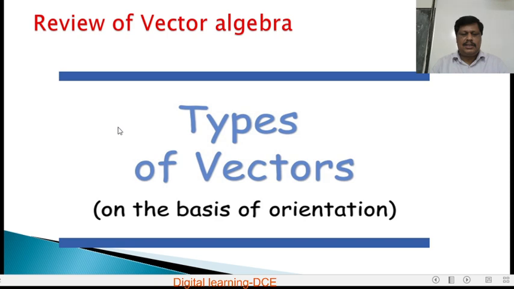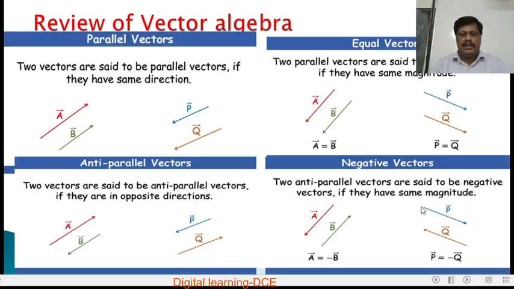Types of vectors on the basis of orientation. So there are different types of vectors based on orientation. The first one is parallel vectors. Two vectors are said to be parallel vectors if they have the same direction. Here vector A and vector B act along parallel lines in the same direction, so they are called parallel vectors. Here also vectors P and Q act in opposite directions, but they are parallel with each other. They are also parallel vectors.